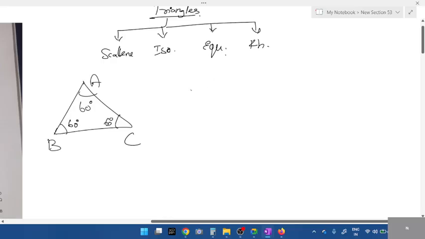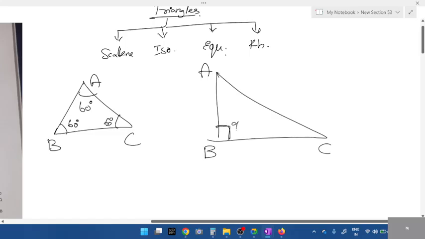What is next? Right angle is left. What is a right angle triangle, students? Any one angle will be 90, and the other two angles' sum should be 90. Look, A plus C will be equal to 90 degrees. Angle B is 90. 90 plus 90 is 180 degrees.